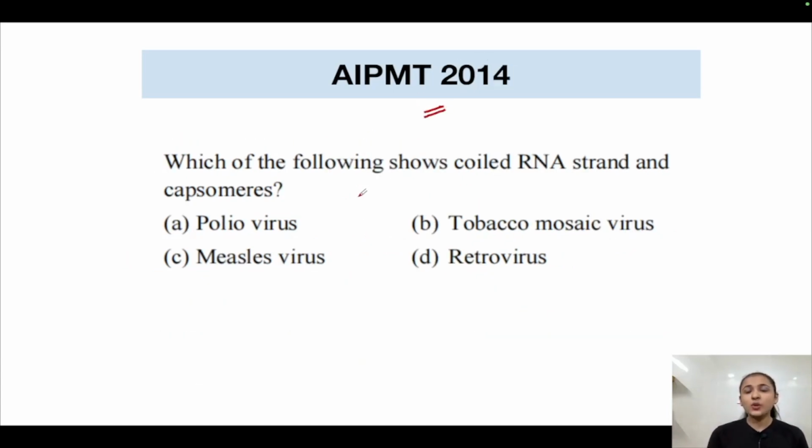This question is from AIIMS 2014. Which of the following shows a coiled RNA strand and capsomeres? Poliovirus, measles virus, tobacco mosaic virus, and retrovirus. We have just studied tobacco mosaic virus. Tobacco mosaic virus is an RNA virus. It has a coiled RNA strand, and capsomeres are present which are protecting that RNA strand. So the correct answer is option number B.